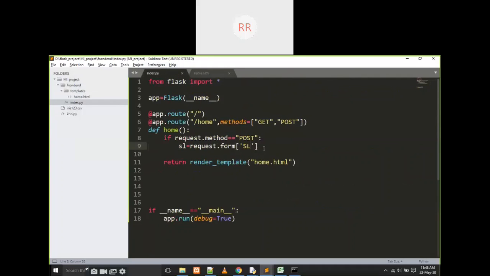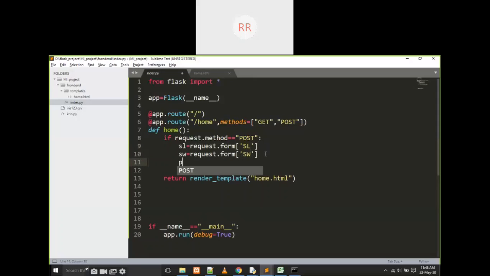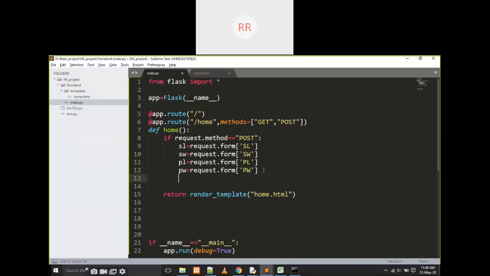I am going to write it here. In the same way, sepal width is equal to SW, and petal length is equal to PL, and petal width is equal to PW. Now I am going to print here SL comma SW comma PL comma PW.